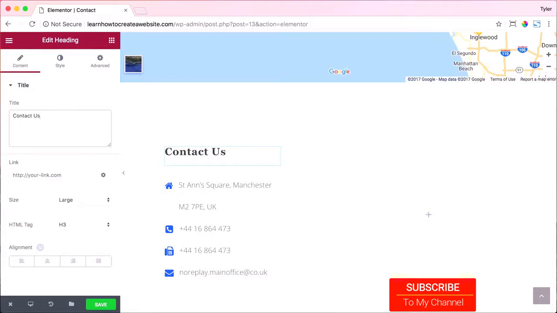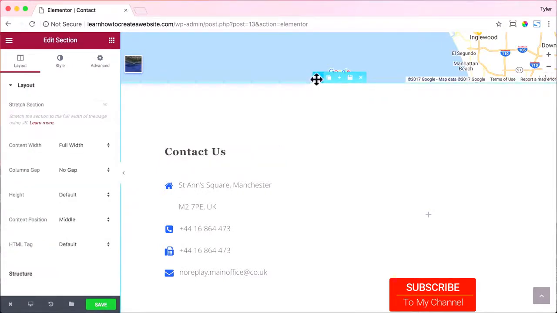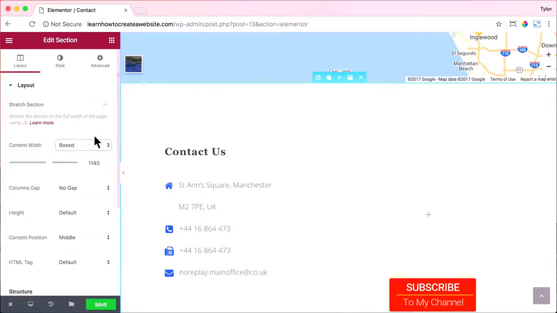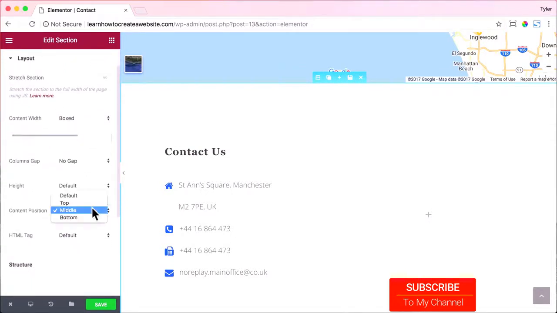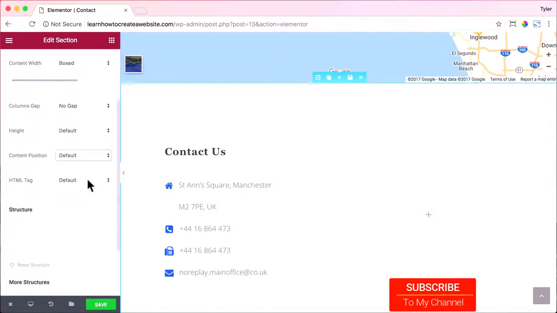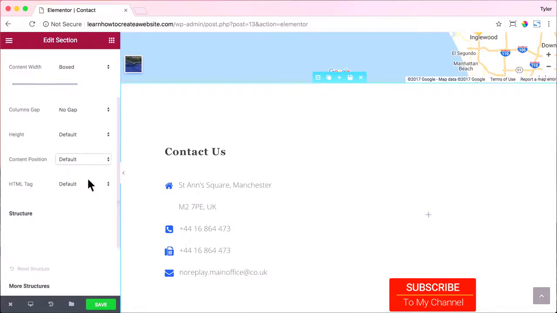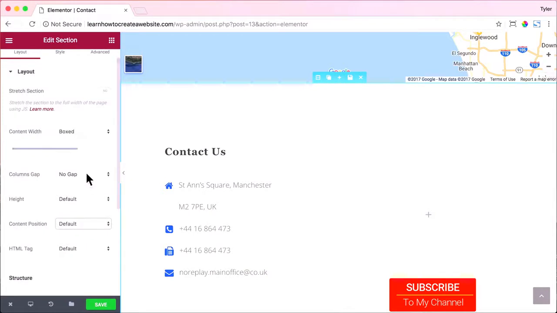And let's click on the Edit section. And instead of full width, which will make the Contact Us section and the form go all the way to the side, let's make it boxed so it stays in a little box. And let's not put anything in here. It'll just be default. For content position, we want it to be default, because if it's in the middle, then all the content that we add is just going to be in the middle of the section instead of default, which is what we want, which is on the left side of each section.